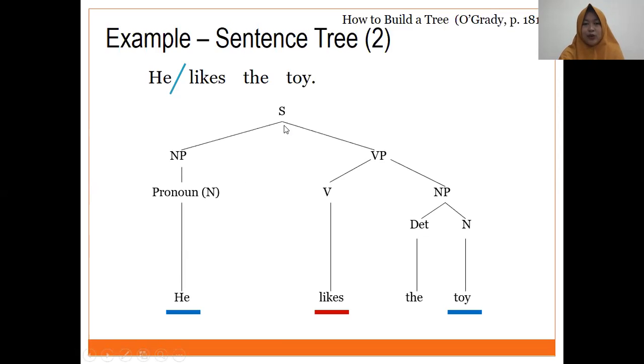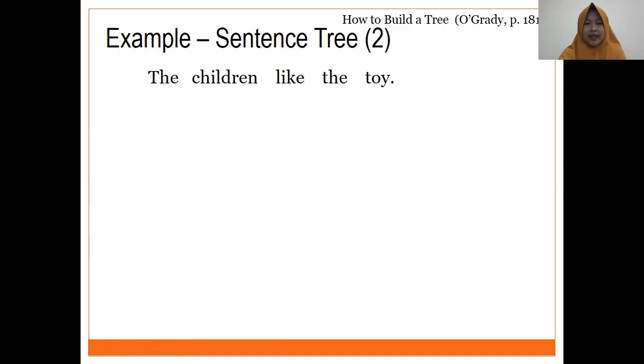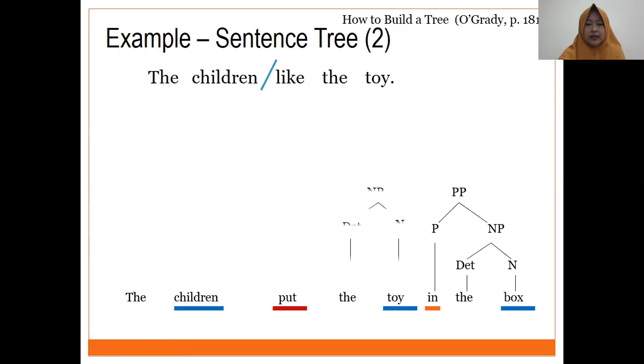Easy, right? So you may try another analysis of the tree diagram, just like the display of this PPT. Next sentence. The children like the toy. The children is subject, like the toy is verb phrase. Just like the first analysis, we just substitute he with the children. The children become the as determiner, children as noun, so it becomes noun phrase.